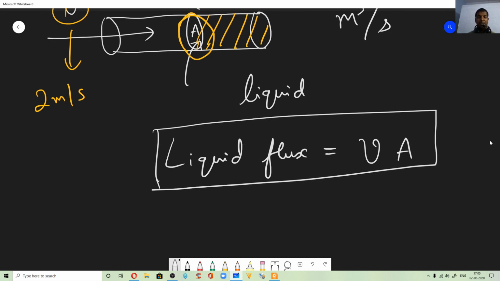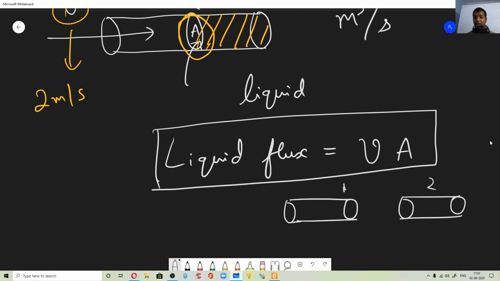Now say you have 2 pipes, pipe number 1 and pipe number 2, and both of them have the same diameter, the same area of cross section. Here the water is flowing in this pipe with velocity 2 meter per second.